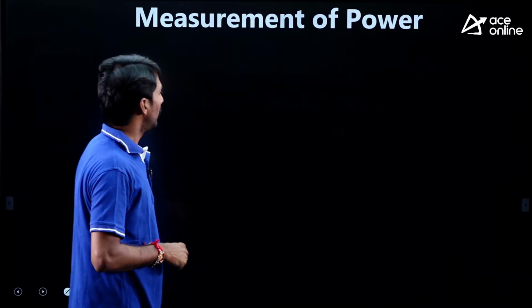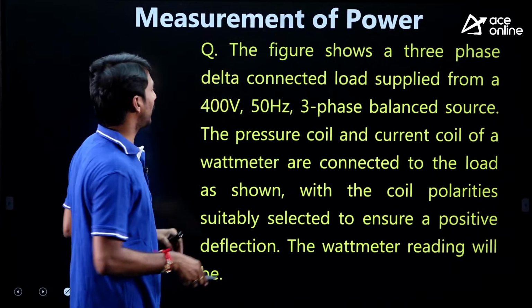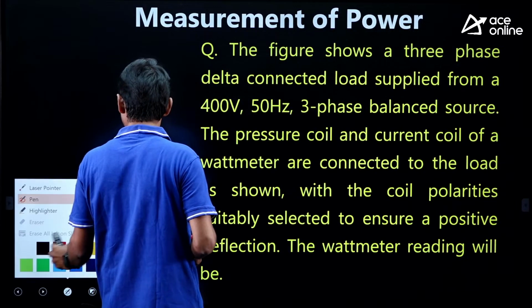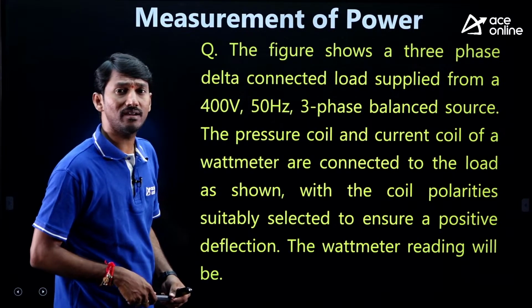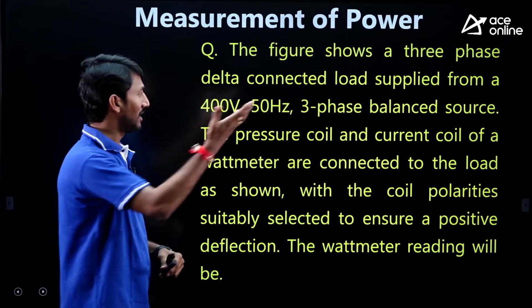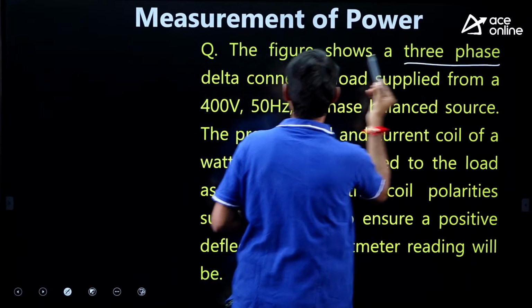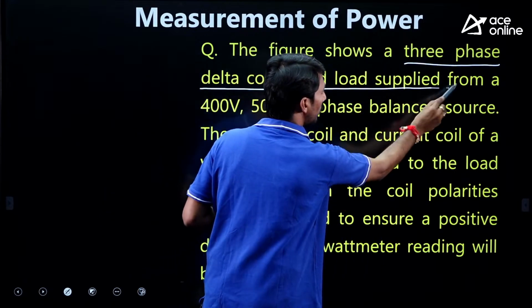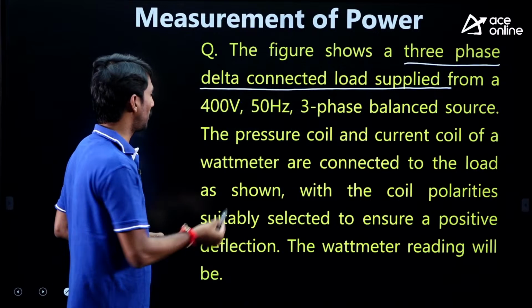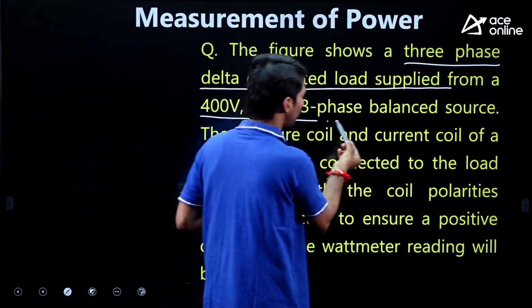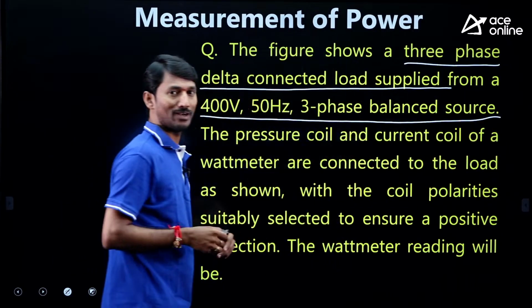Right, here the figure shows a three-phase delta connected. Sir, always why are you taking star connected? Generally, you may be getting the doubt. That's why I'm taking delta connected also. Right? Three-phase delta connected load supplied from a 400 volt, 50 hertz, three-phase balanced source.